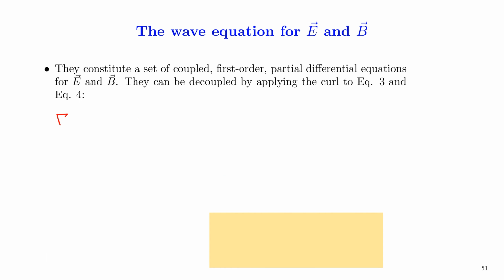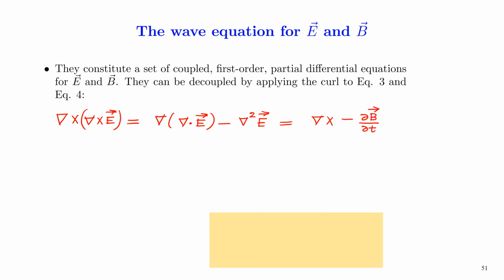When we do that, we have del cross del cross E. This is equal to, by the BAC minus CAB rule, del of del dot E minus del square E, and this is again equal to, on the right hand side, del cross negative of dou B over dou t. And this can be written as negative of dou over dou t of del cross B.